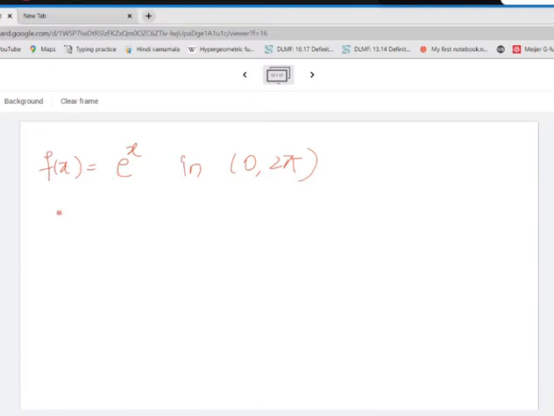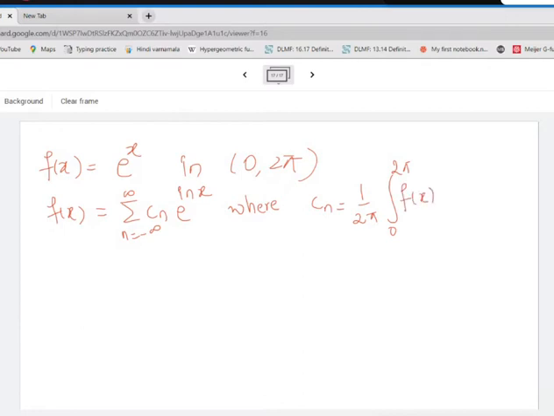the complex form of the Fourier series is given by f of x is equal to summation Cn e raised to, it is 2 pi, so it will be i n x, n going from minus infinity to plus infinity, where Cn is equal to 1 by 2 pi integral, now from 0 to 2 pi, f of x e raised to minus i n x dx.